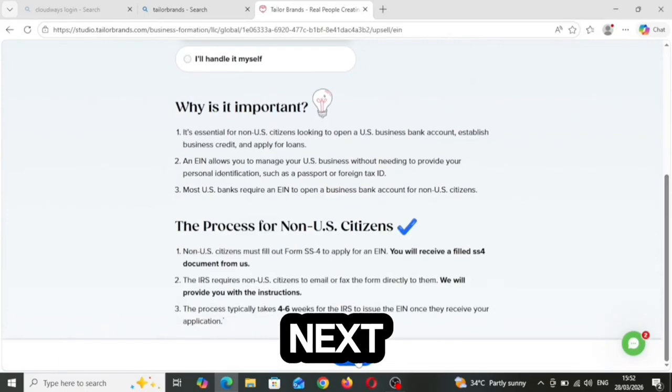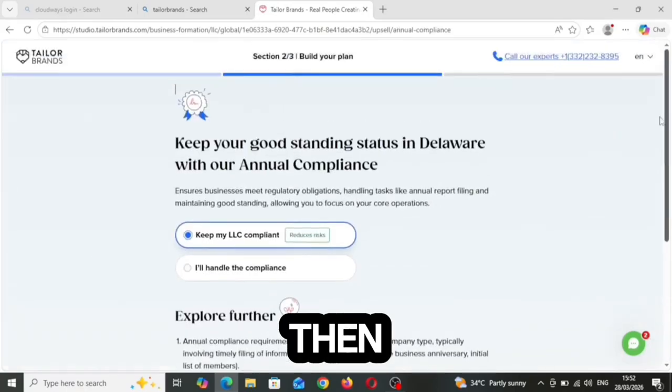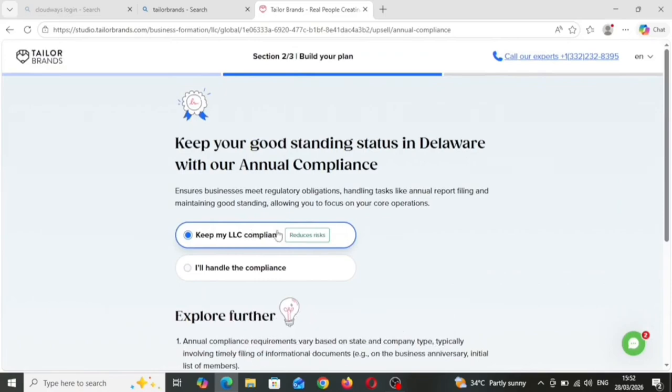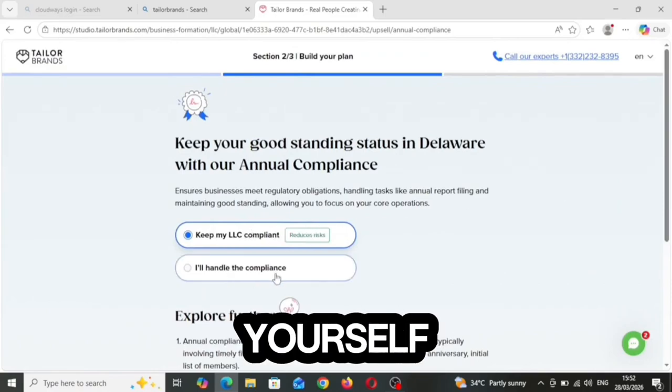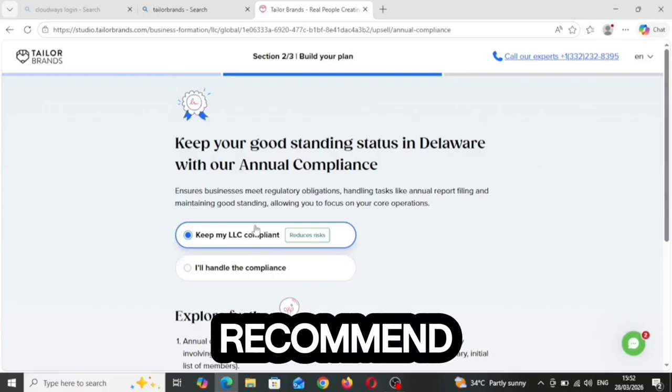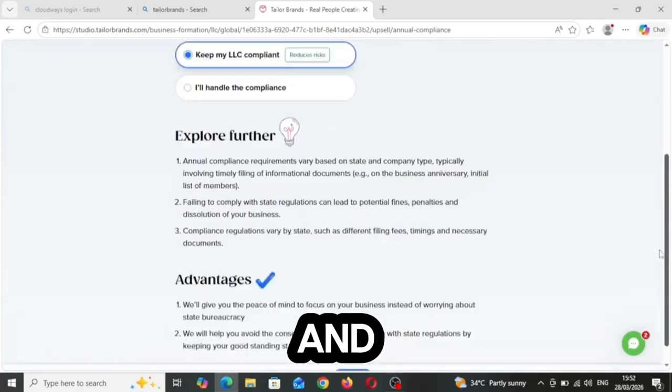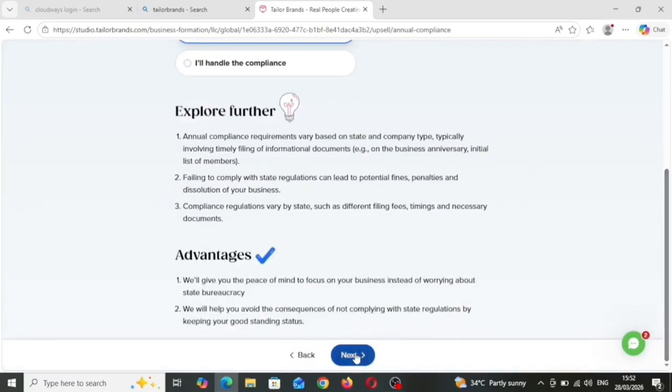Then you click on next, and then here, keep my LLC compliant. All right, so just leave it the way it is. You can click the other option if you want to handle the experience yourself, but I recommend keep my LLC compliant. All right, and then you click on next.